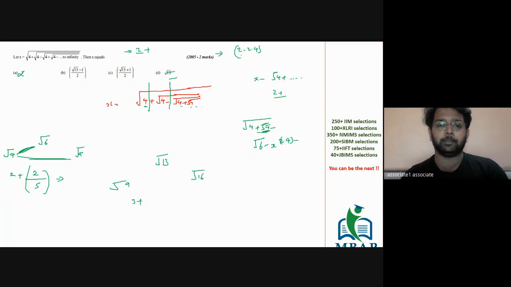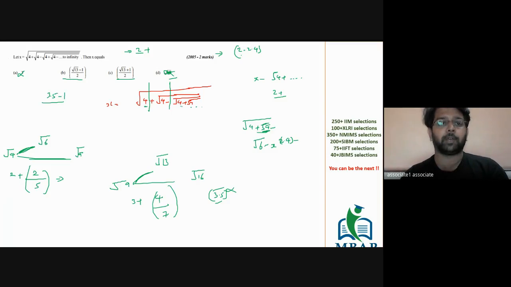Root of 9 is 3, plus the difference of 9 and 13 is 4, and the difference of 9 and 16 is 7. So it's 3 plus 4 by 7. 4 by 7 is close to 0.5, so the closest value is going to be close to 3.5. 3.5 is also more than 2.5 or 2.4. This goes out. There are only two options available. Option B, the root of 13, we got the value as 3.5.